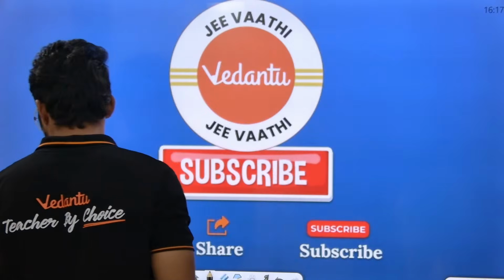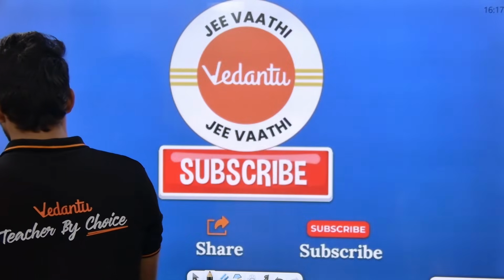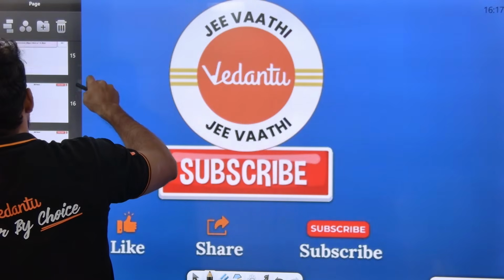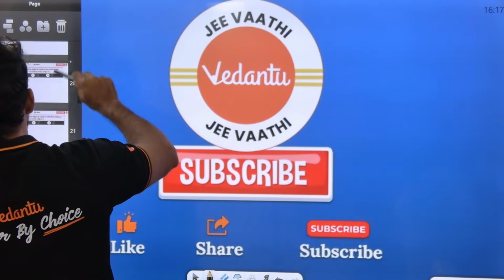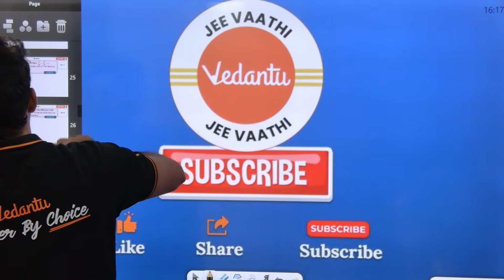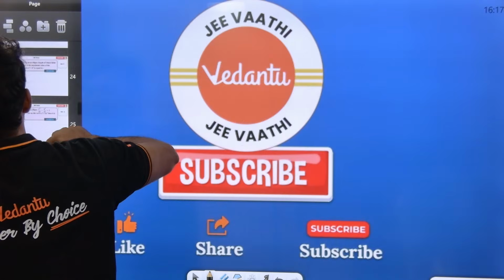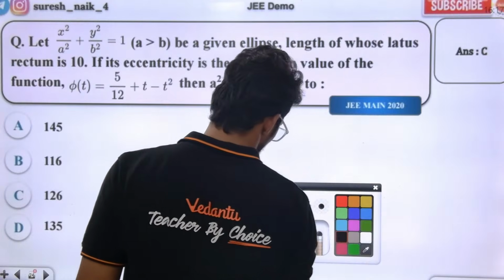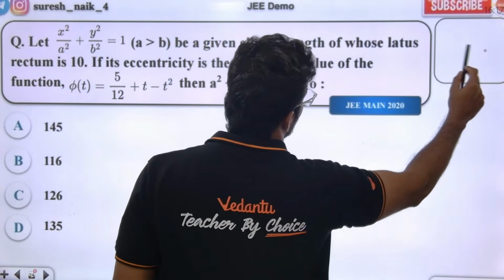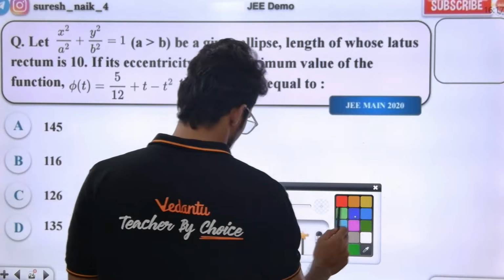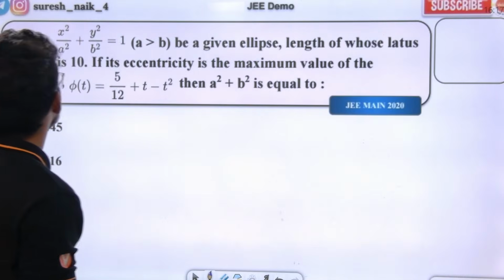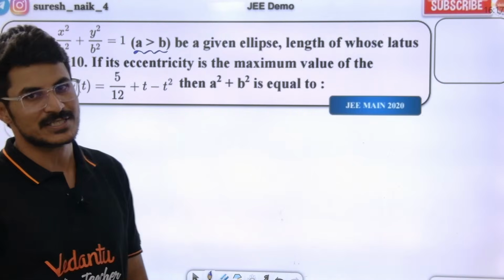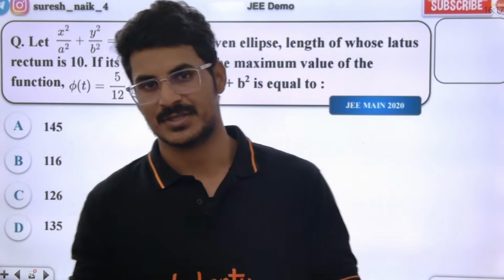Firstly, till what we discussed in the last class, I think the basics of ellipse are done. We were discussing the locus of ellipse, and a few questions of ellipse we have done in the last class. We'll start with a simple question now, one more beautiful question. Let this be an ellipse where a is greater than b. If a is greater than b, Suresh sir said it is a horizontal ellipse, correct?